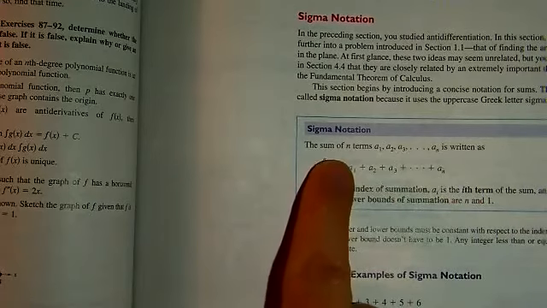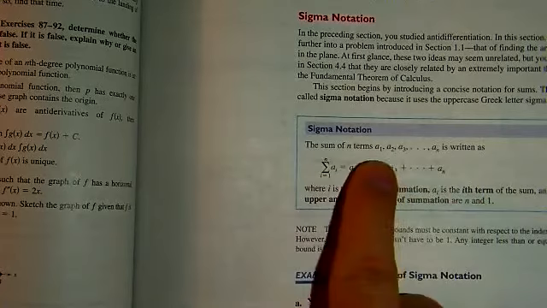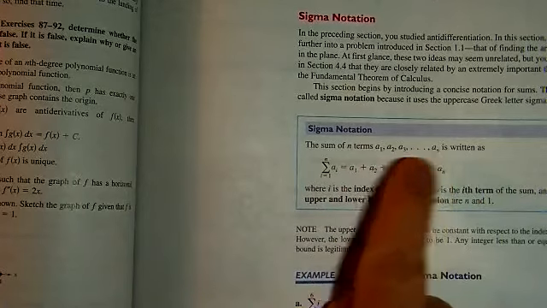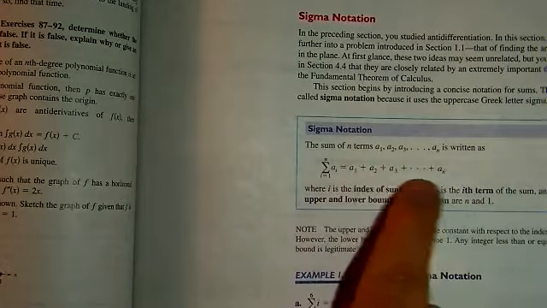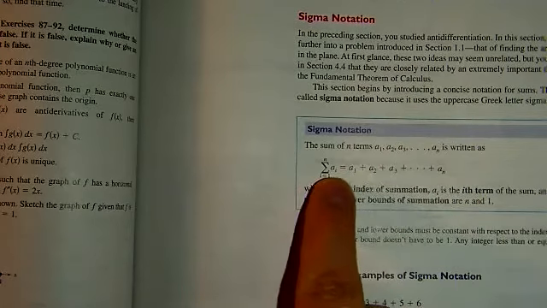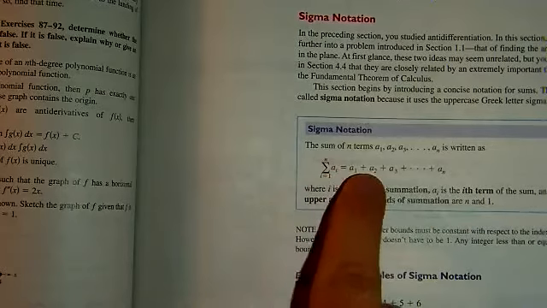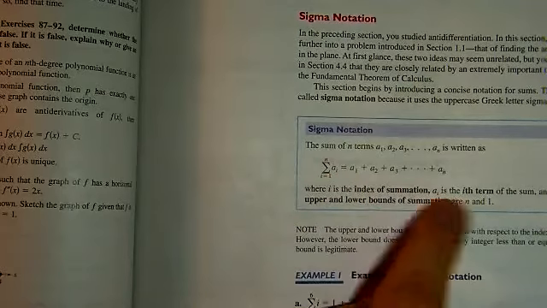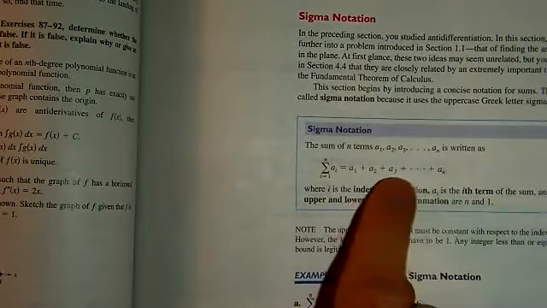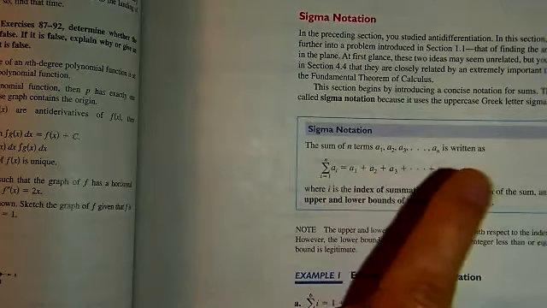So i equals 1 to n. This is asking us to take the n terms of a sum, so these are n items or n numbers perhaps, that will be added up, and we abbreviate that by showing this symbol. So the sum of a sub i from 1 to n. There are n terms here. The ith term, odd way to say it, is that particular term within the sum. So the 3rd term of the sum, or the 5th term of the sum.